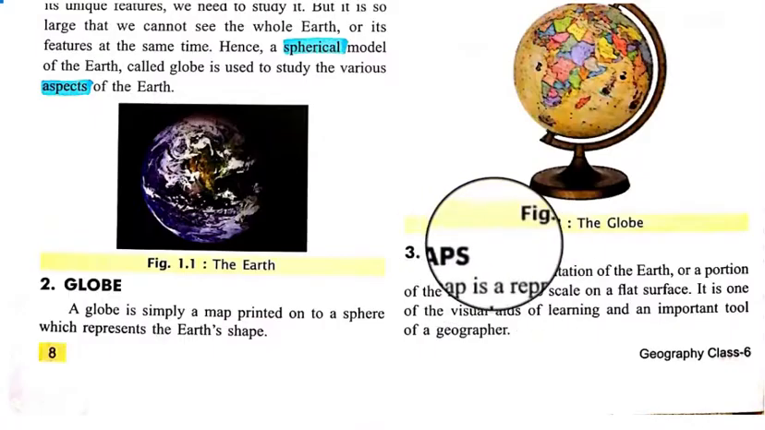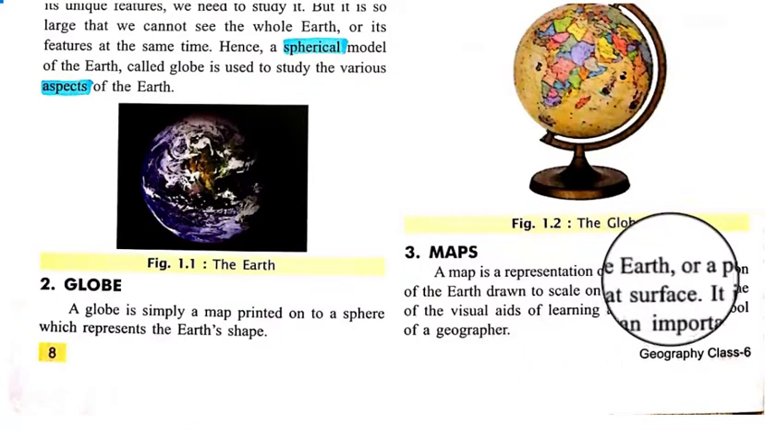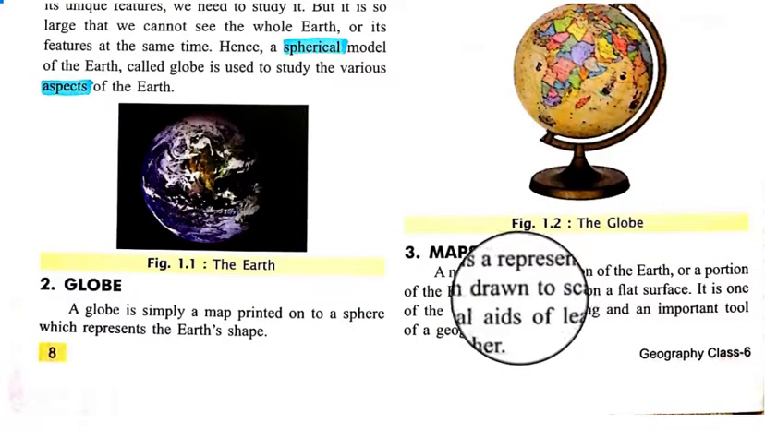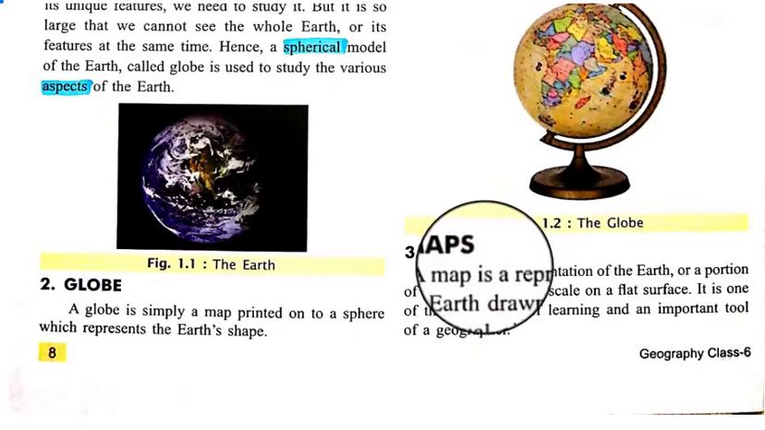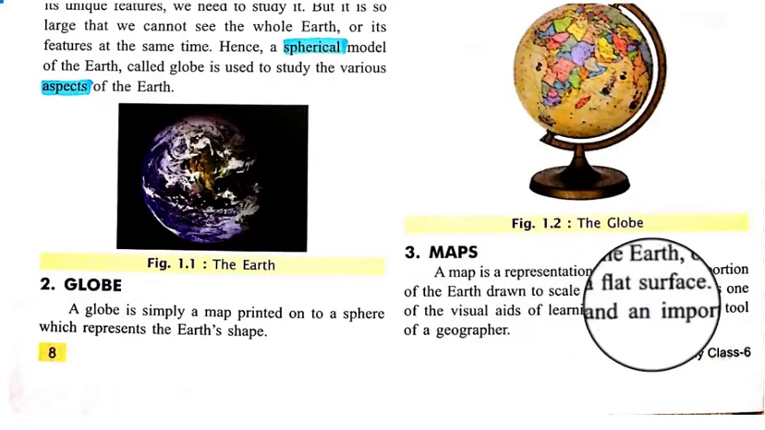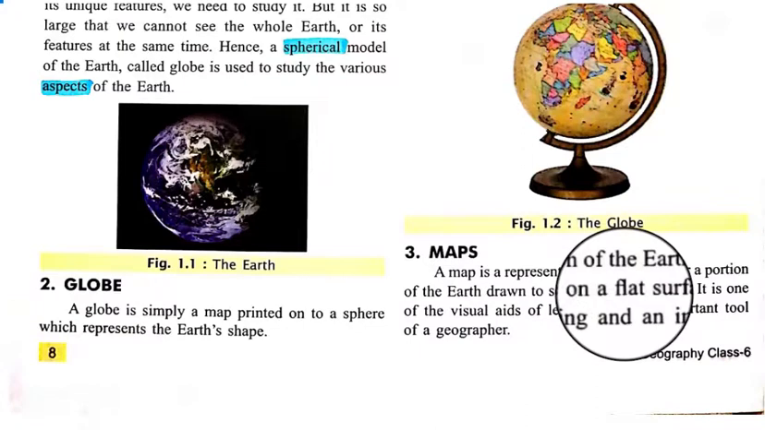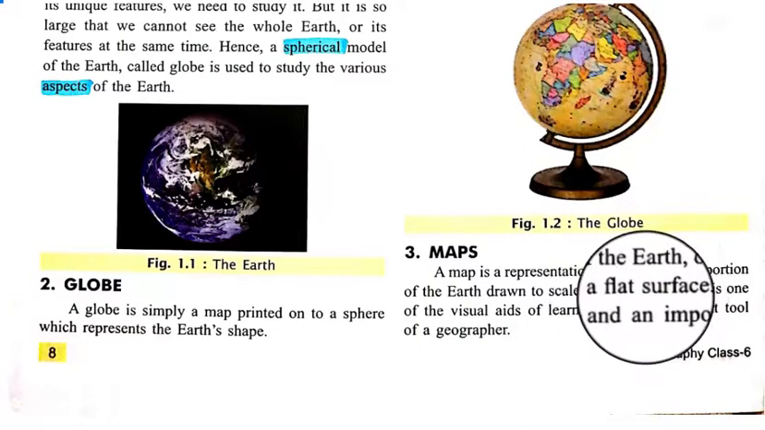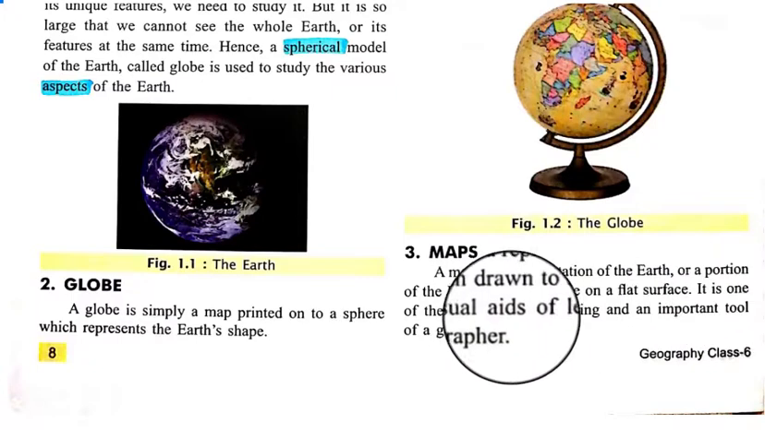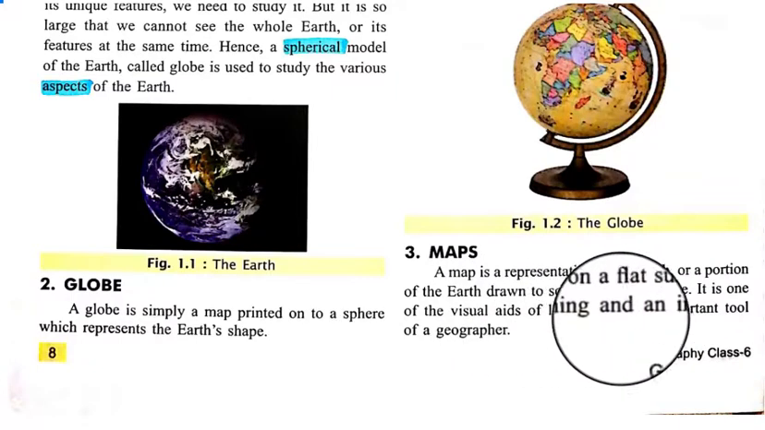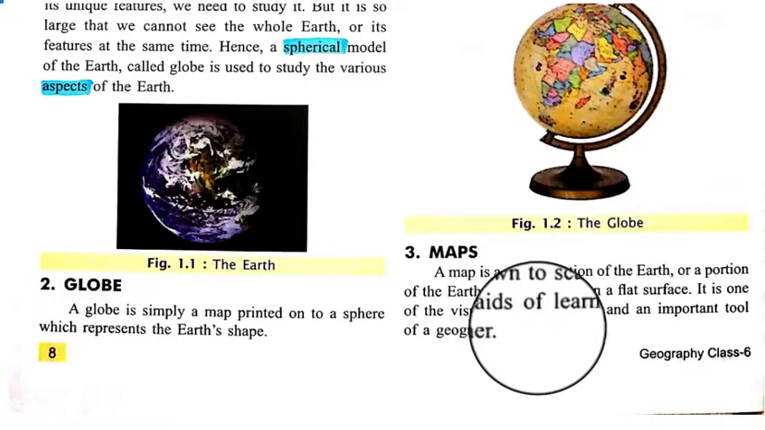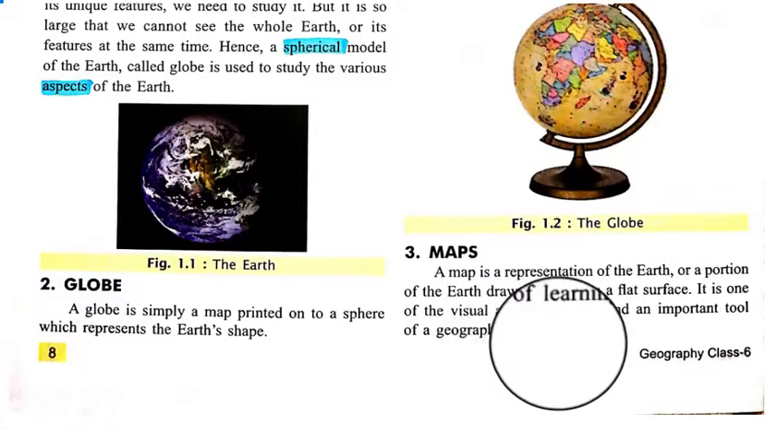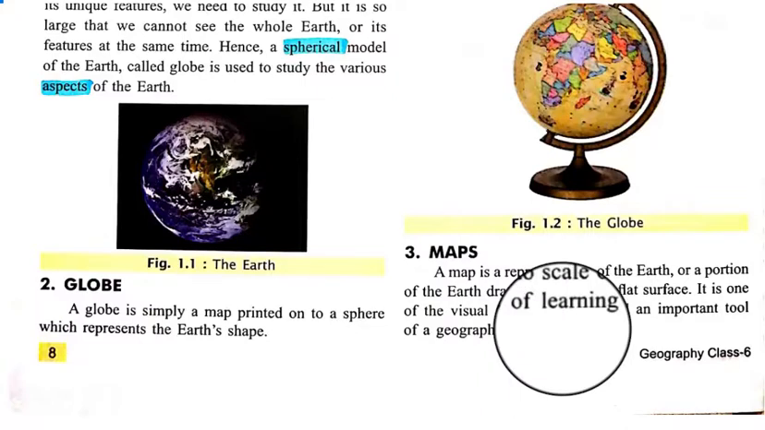Maps. What is a map? A map is a representation of the Earth or a portion of the Earth drawn to a scale on a flat surface. A map may show one portion of the Earth or the whole world, and it is drawn on a flat surface. It is one of the visual aids of learning and an important tool of a geographer. For geographers and for the study of geography, these kinds of maps are very important.